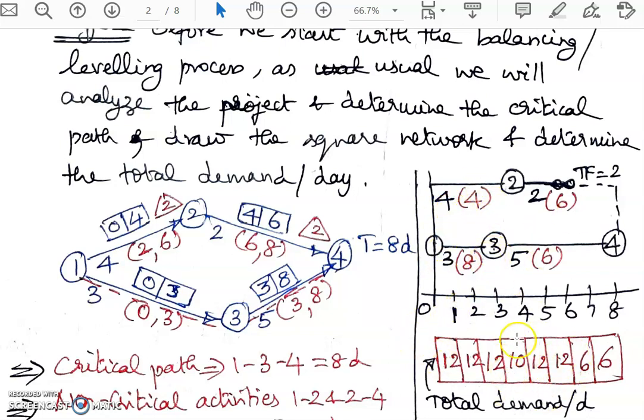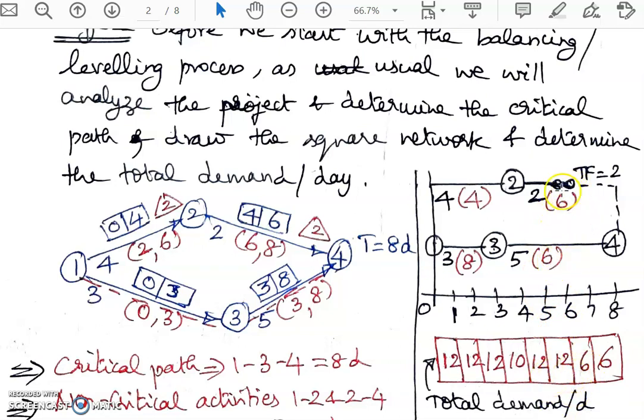Now I'll find out the total demand per day. If I move vertically, for the first 3 days, two activities are being done, 1, 2 and 1, 3. The total demand comes out to be 8 plus 4, 12. So it is 12 for the first 3 days. Then on the third day, 1, 3 gets completed. Then 3, 4 and 1, 2 will be done on the fourth day. So its demand is going to be 6 plus 4, 10. Then on the fourth day, 1, 2 gets completed. Then we have 2, 4 and 3, 4 in parallel. So for another 2 days, it is 6 plus 6, 12.